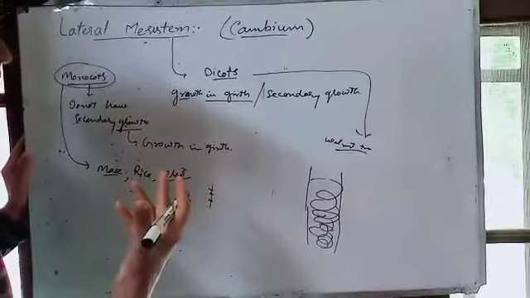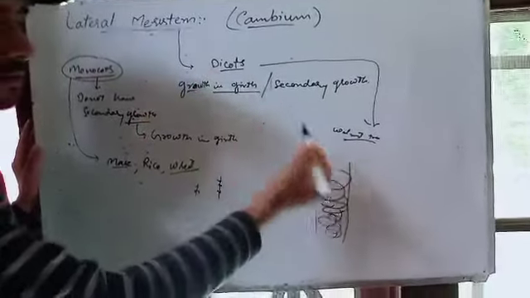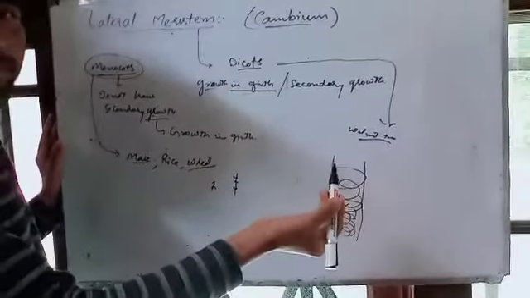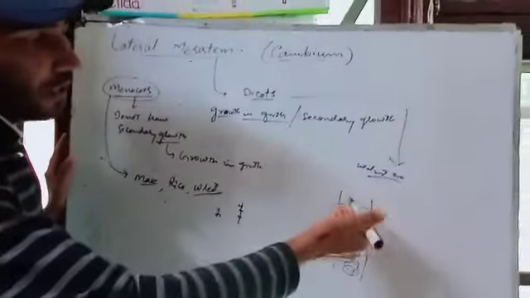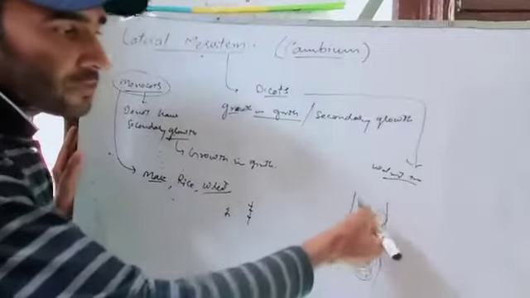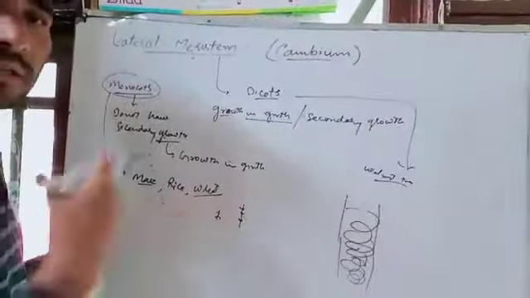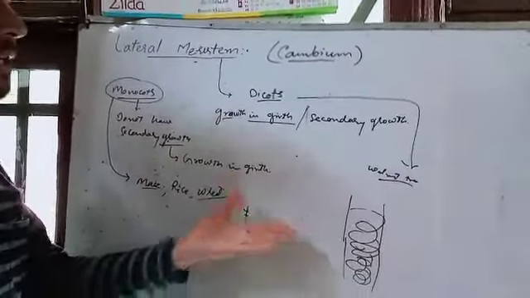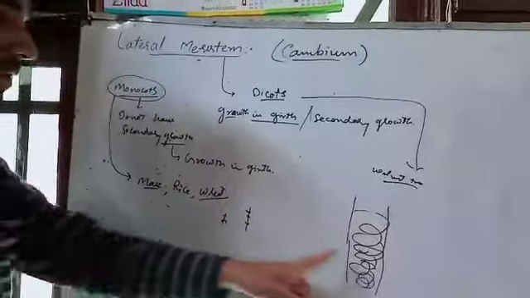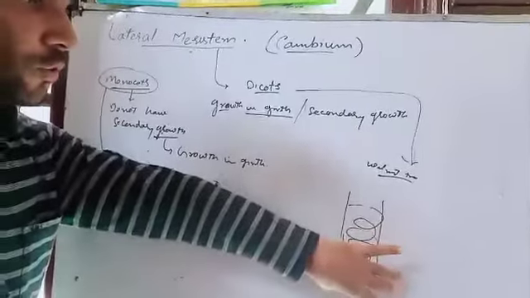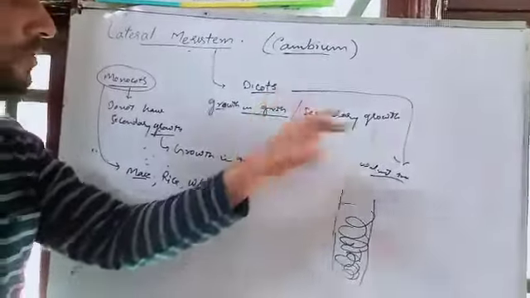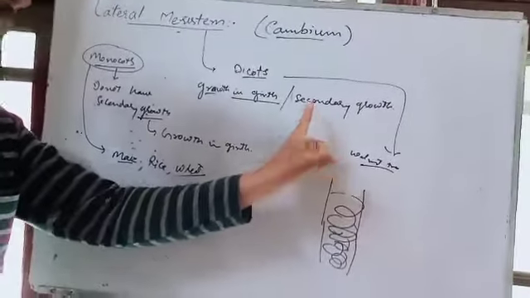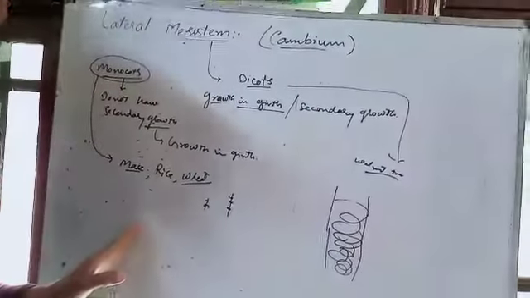What makes some plants grow in girth? What happens in these plants? What is the difference between those plants which undergo secondary growth and those which do not?